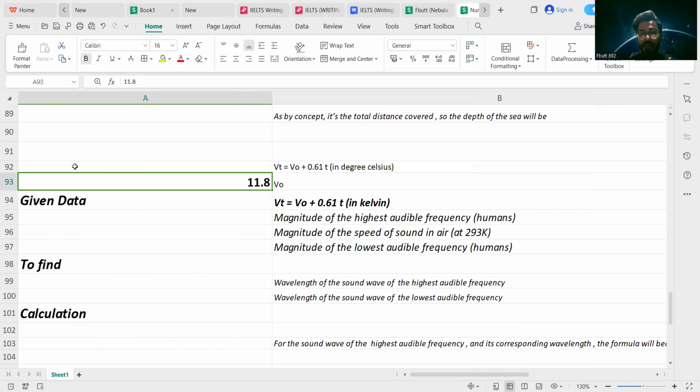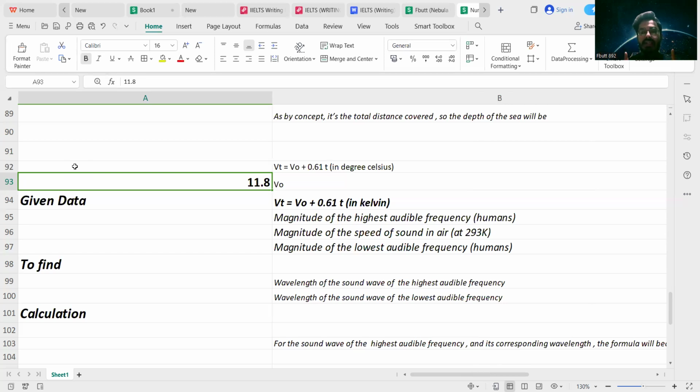Both of the sound waves are traveling with the same magnitude of velocity, and that is 343 meters per second. The first sound wave is traveling with a speed of 343 meters per second, and the second one is also propagating with a speed of 343 meters per second.